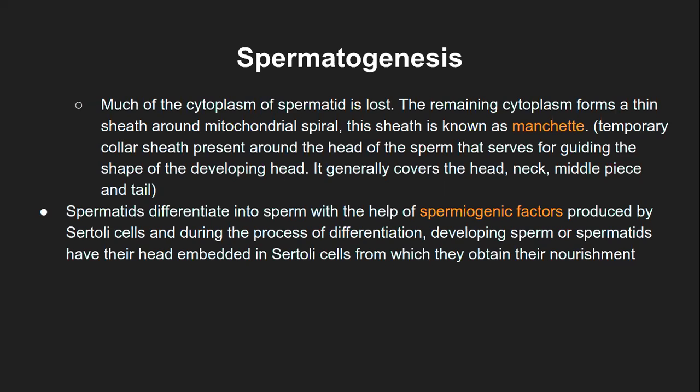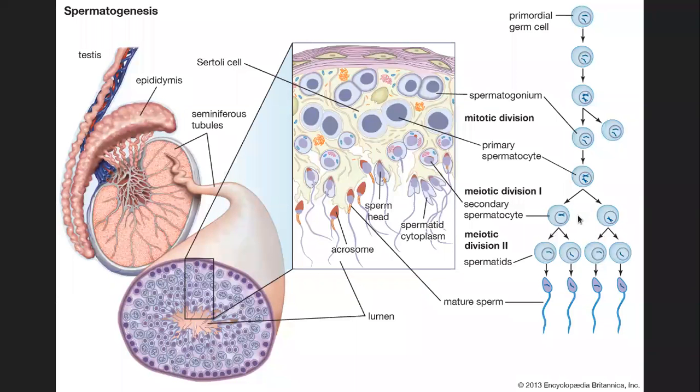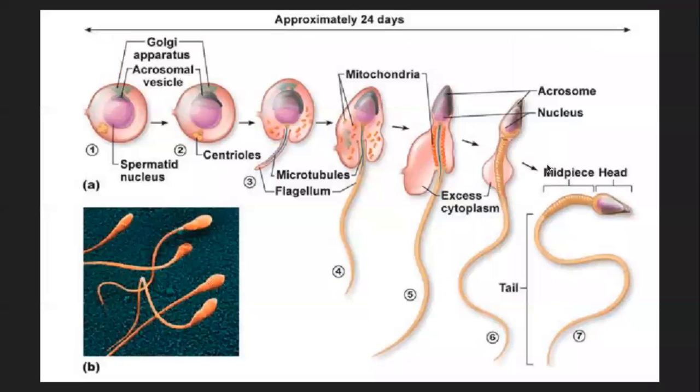That is, cytoplasm is accumulating below the head portion of the sperm, so that the sperm knows that the head portion has to be grown or differentiated in a certain way, so that there is no disturbance or interference from the cytoplasm as such. It generally covers the head, neck, and the middle piece and the tail. So that means it covers ultimately the whole of this.